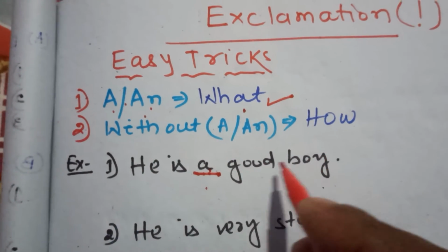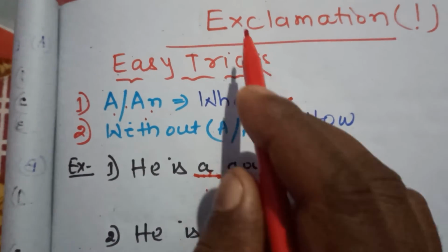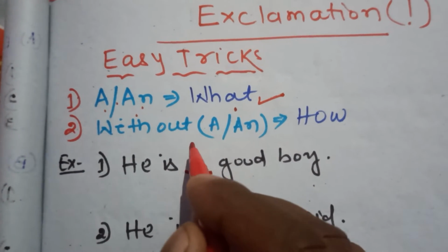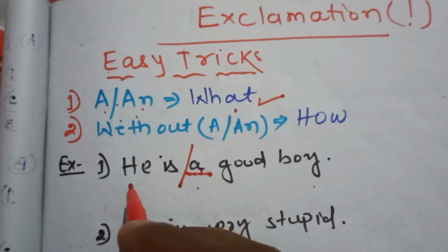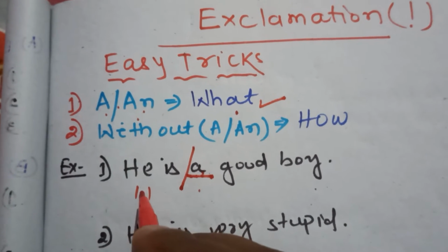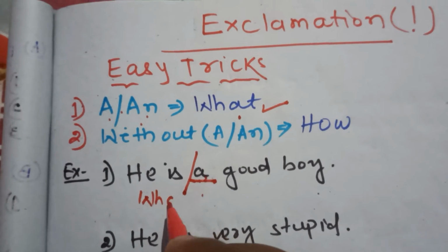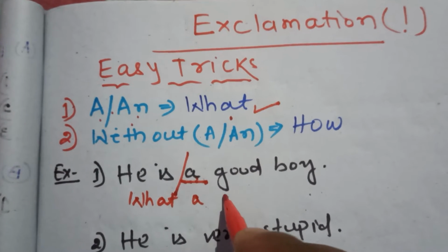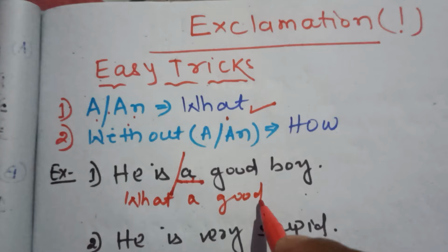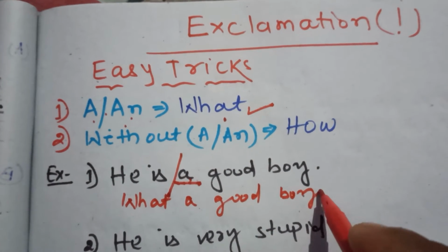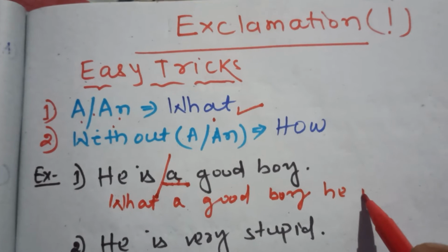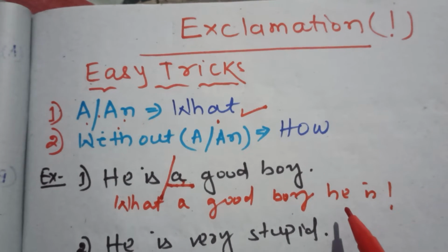To convert this declarative sentence into an exclamation sentence, it will be: what a good boy he is.